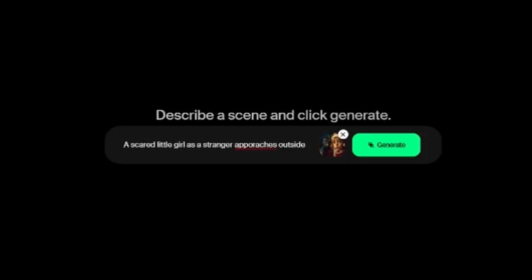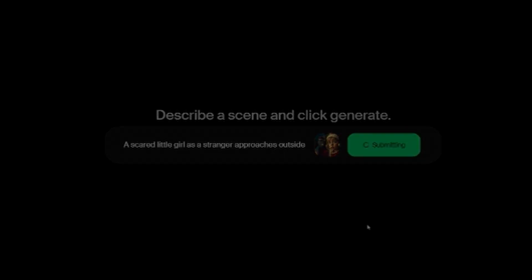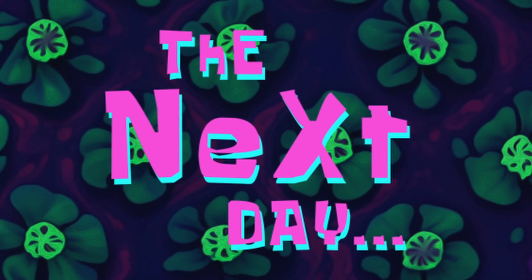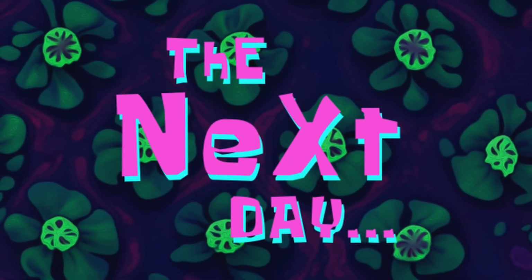I am going to give it a basic prompt. A scared little girl as a stranger approaches outside. I do want to make sure that the scared little girl part is in there because I don't want it to think a girl sees Santa and she gets happy. This will make sure the video comes out as good as possible. So, we'll hit generate and we'll wait for this to go through. I'm going to repeat this for each image we created, so we'll come back once all those videos are done.